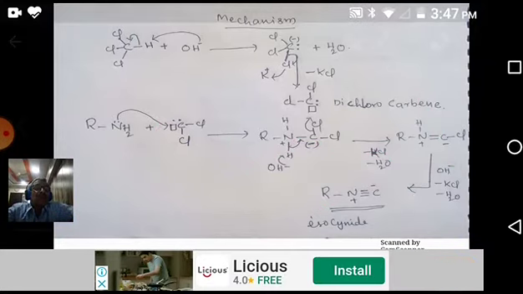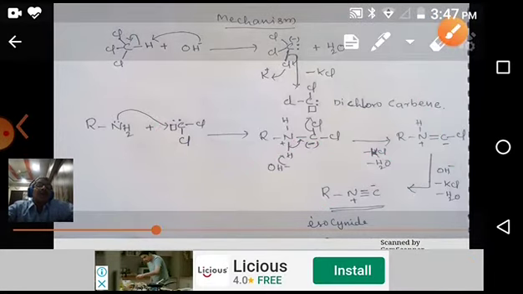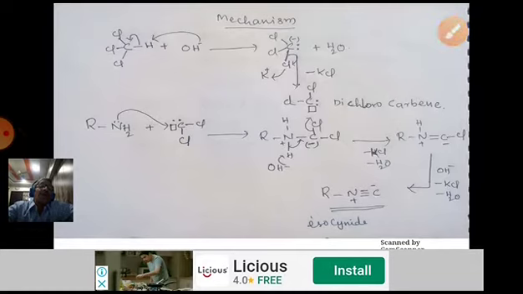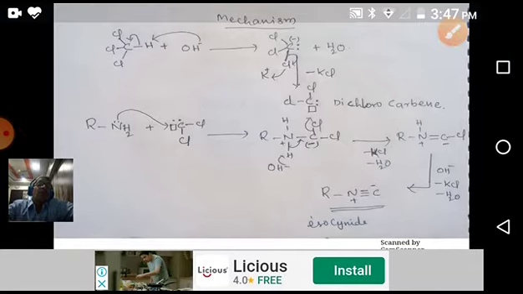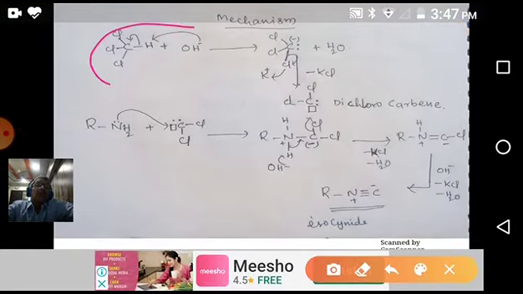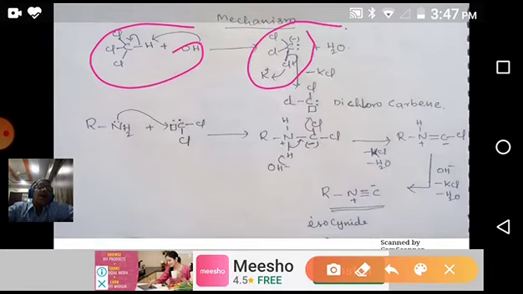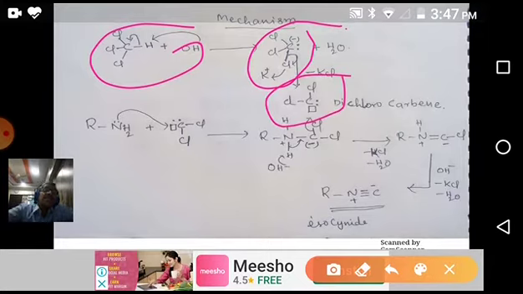Once again, I repeat: first, formation of dichlorocarbene. Chloroform loses one proton to the base, forming this trichlorocarbon anion. After losing one Cl minus, it gives dichlorocarbene. In this reaction, dichlorocarbene acts as a reactive intermediate, which is an electrophilic reagent.